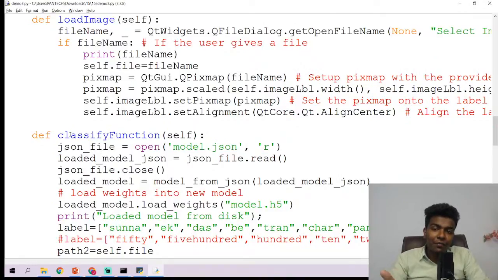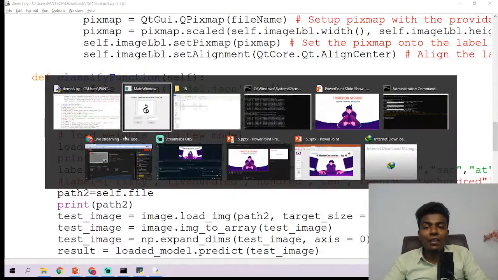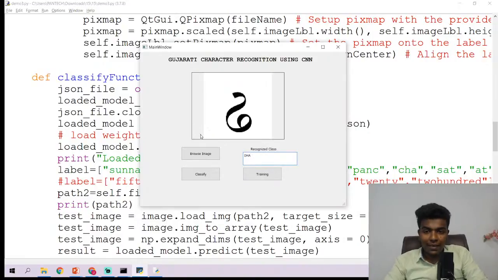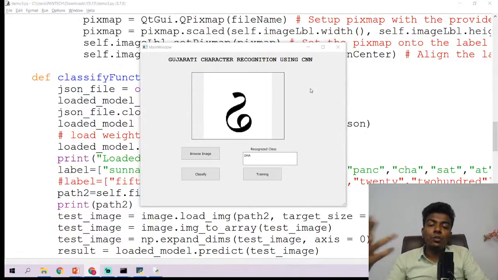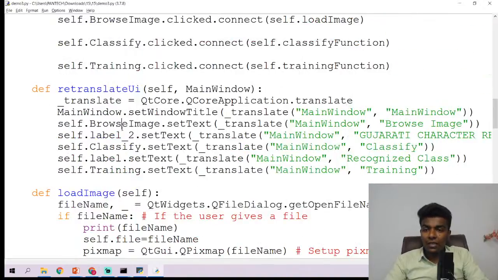So here we have other functions, right? What are the things we need to write? For example, once you have dropped this Gujarati character recognition text and those steps, what is the user program we need to write? We need to write the function of each and every button. Whenever you click the browse image button, what it should do needs to be written by us. So let us see the program, guys.